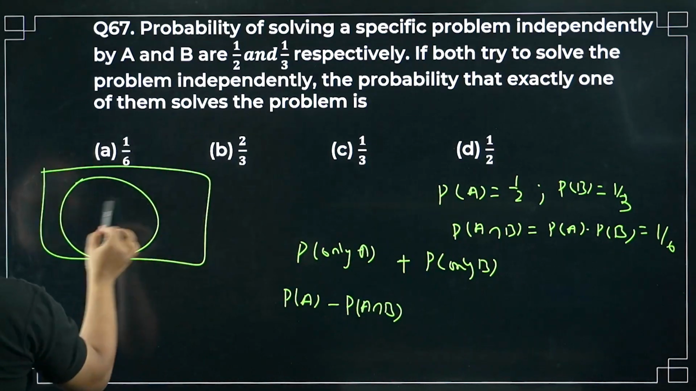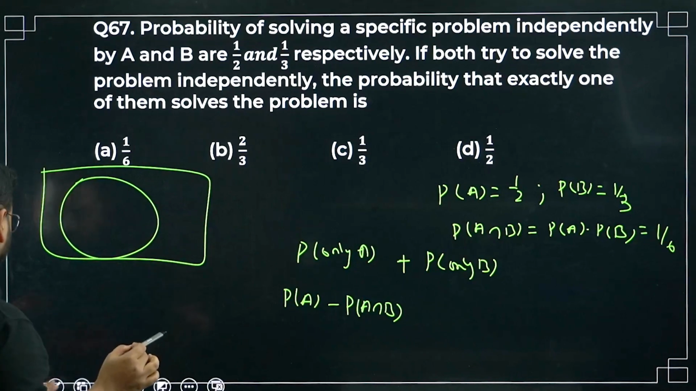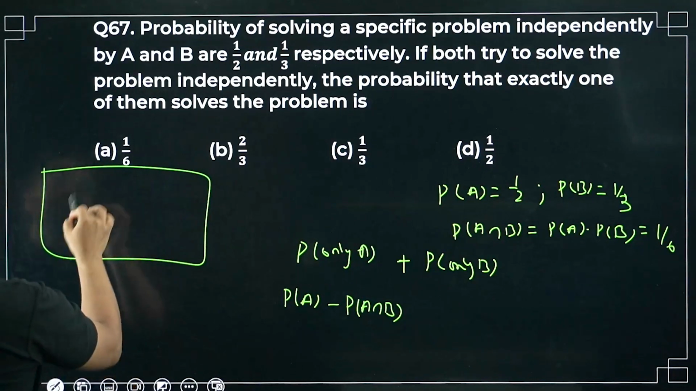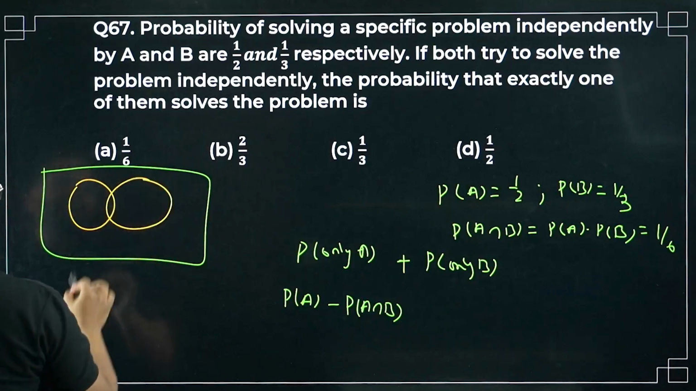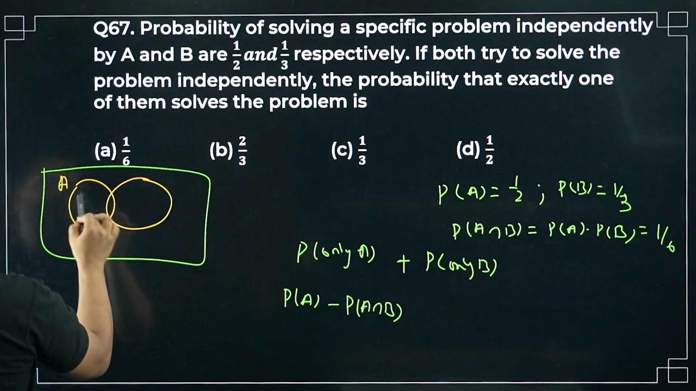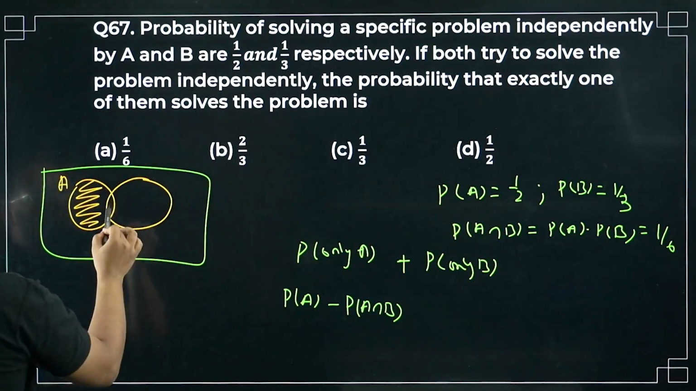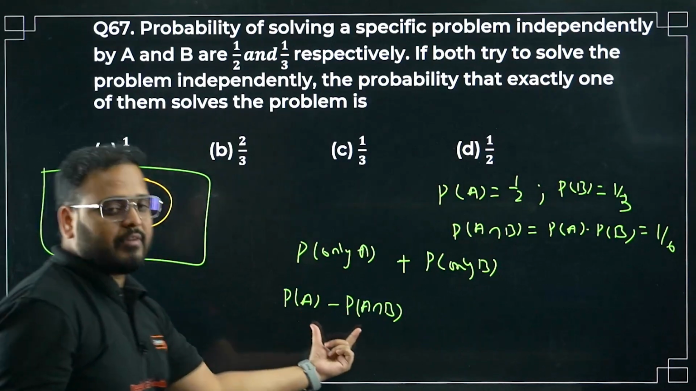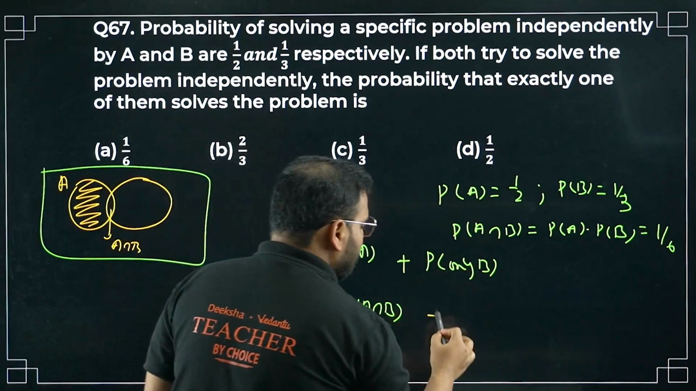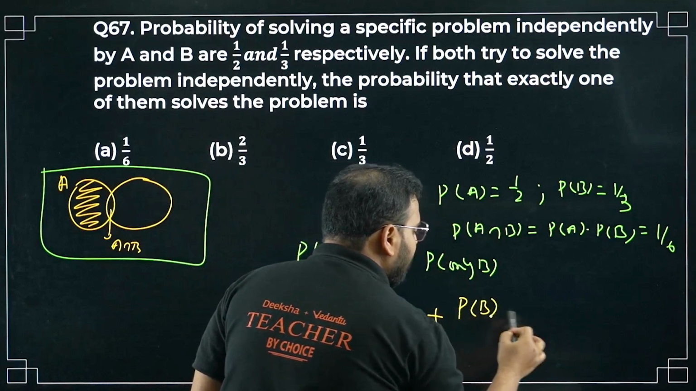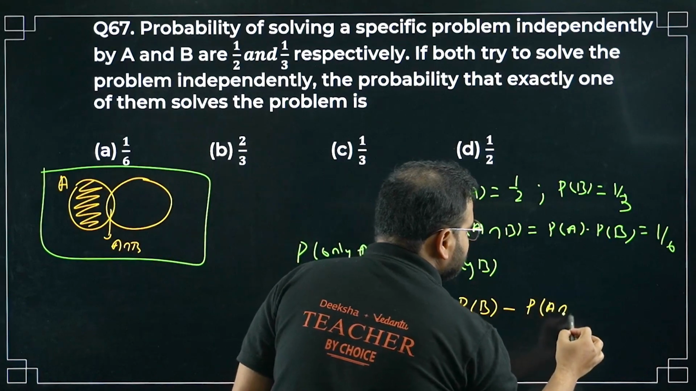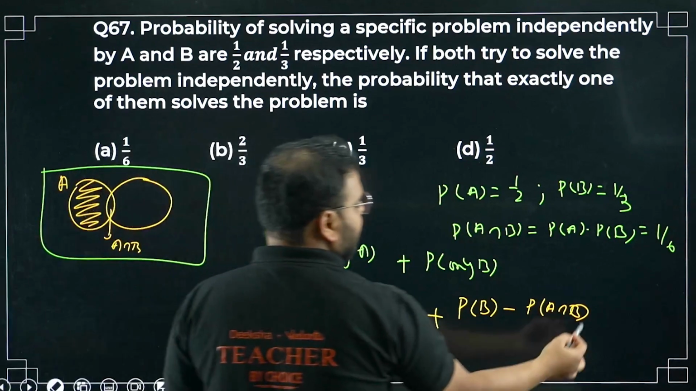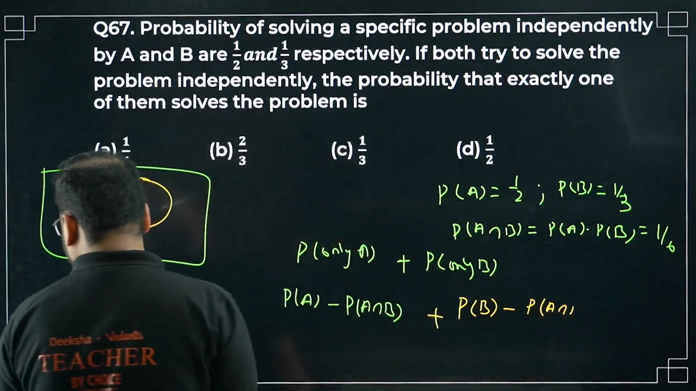Think about it. That is the universe over here. Let's say over here I have A, over here I have B. This is A. Only A means this part. That is the meaning of only A. You have to remove the intersection A intersection B. That's what I've done over here. Same way, P of only B is P of B minus P of A intersection B.